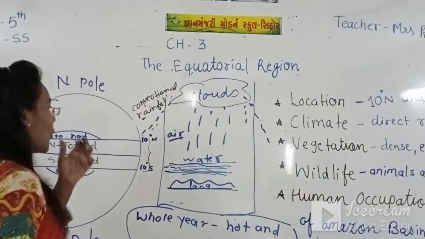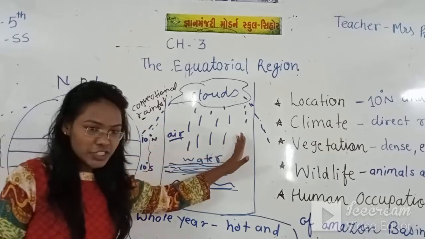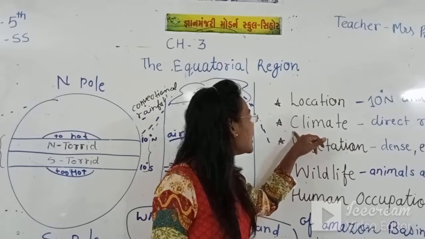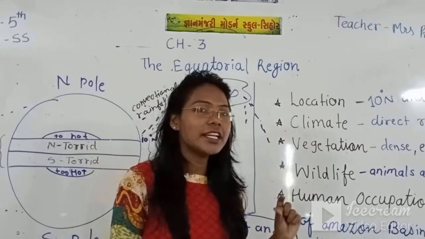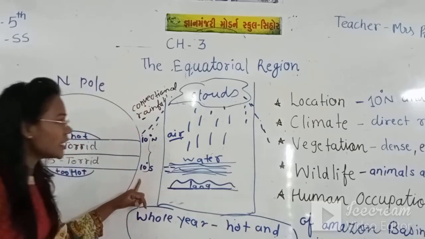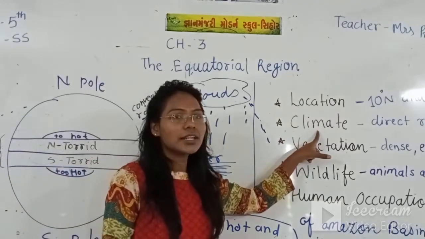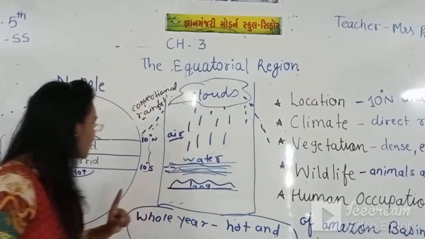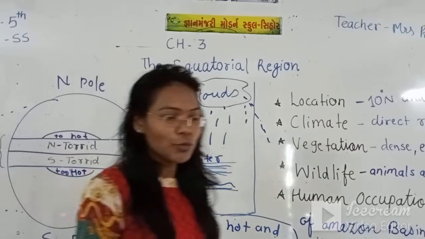So students, I hope you have understood this diagram, this evaporation process, and the points we have seen. We have seen the location, and which continent the equatorial area comes in. We also discussed the climate and the temperature of the equatorial region. So you just note all this down in your notebook.